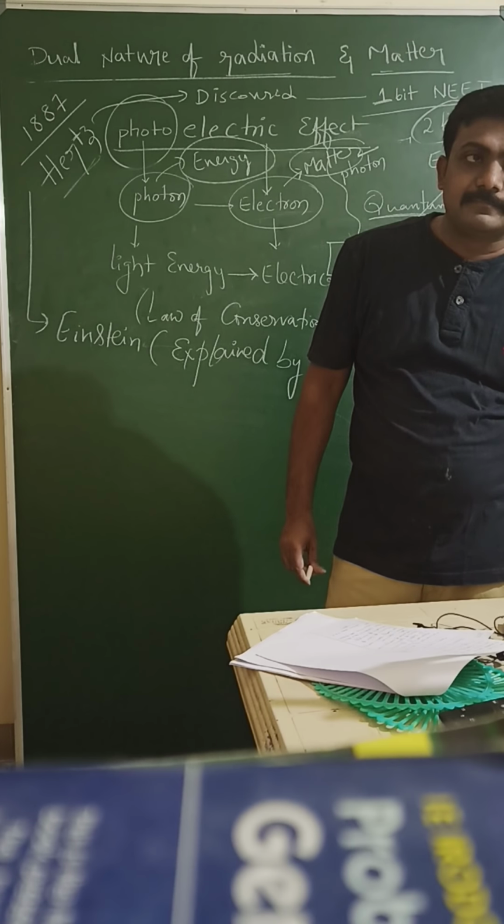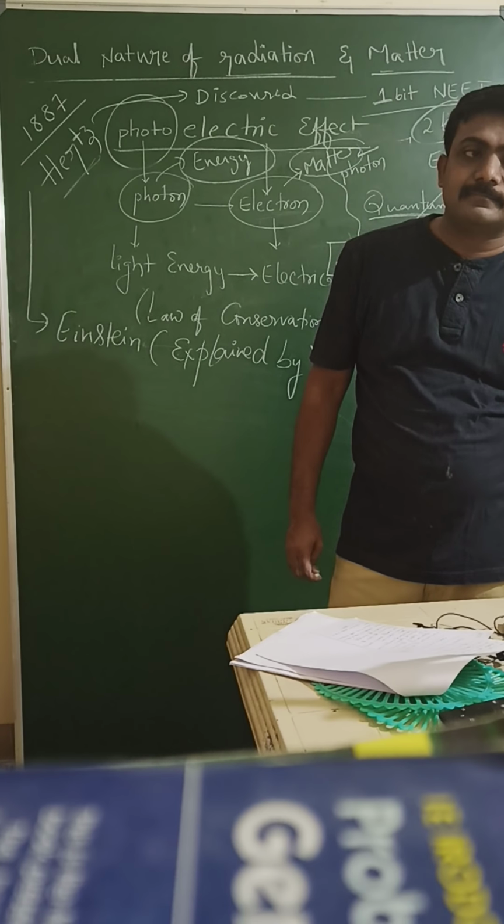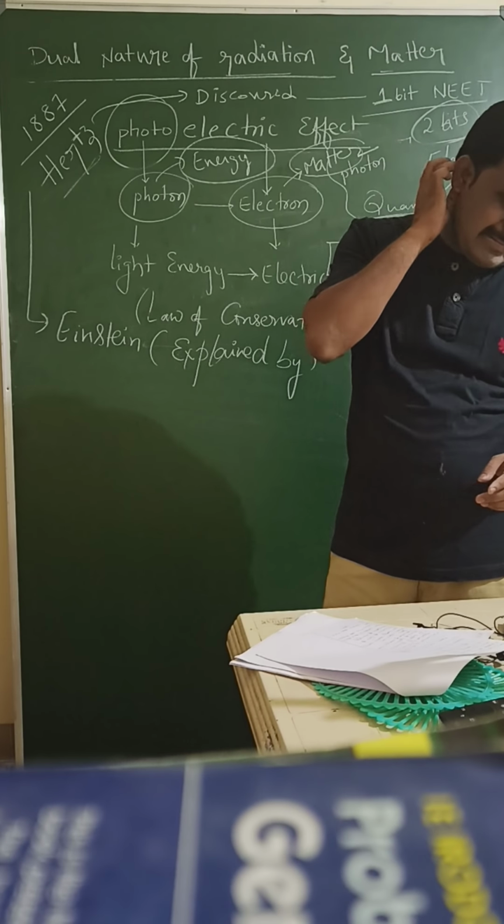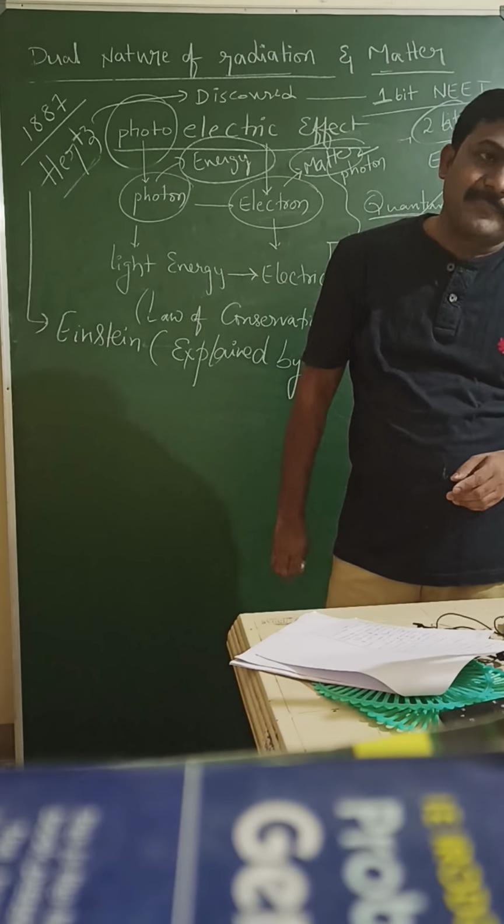Sir, I had a doubt. In photoelectric effect we learn about threshold energy. If we have an alloy of 2 or 3 metals, will the threshold energy be the lowest threshold energy of the constituents, or will it be the mean between them?